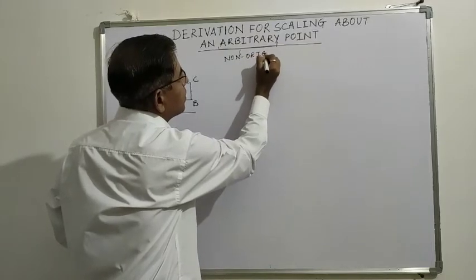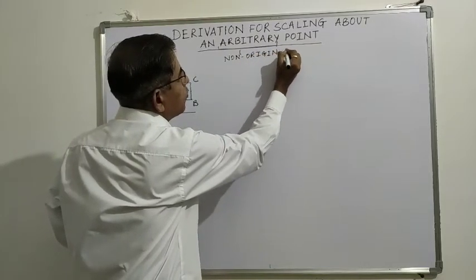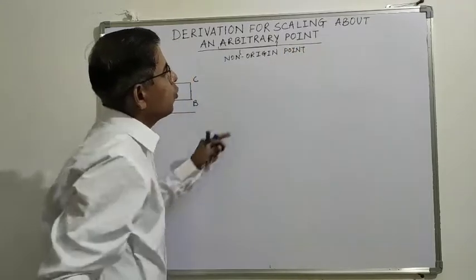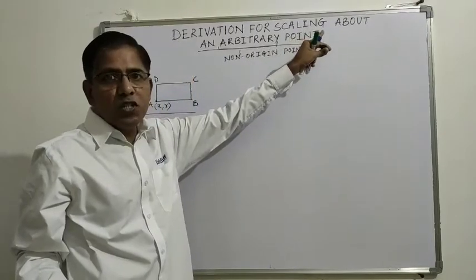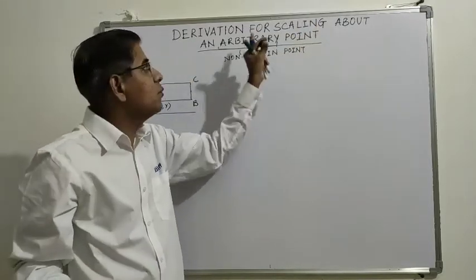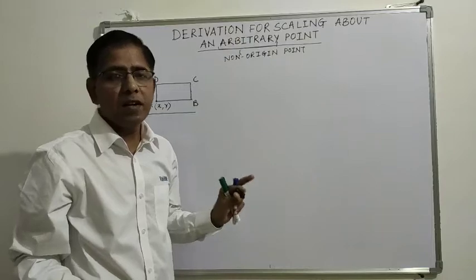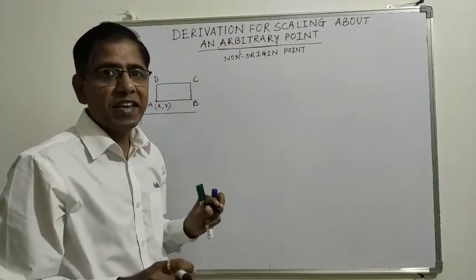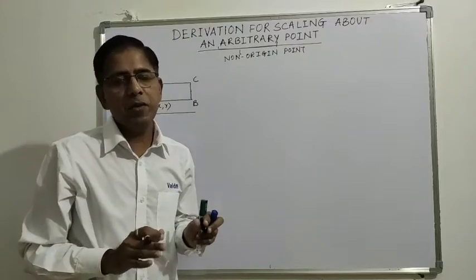So any scaling which is to be done about a non-origin point, that point is called an arbitrary point. Today we will derive the scaling transformation about an arbitrary point.